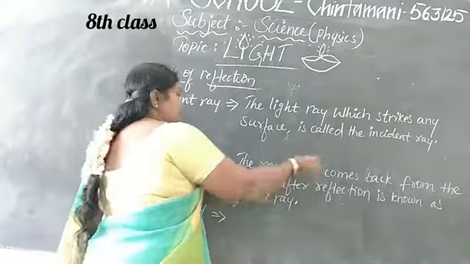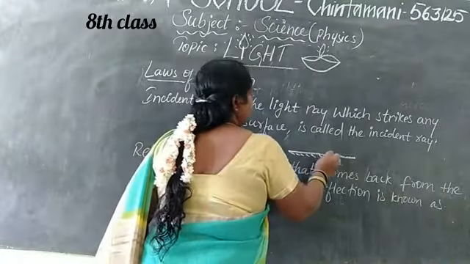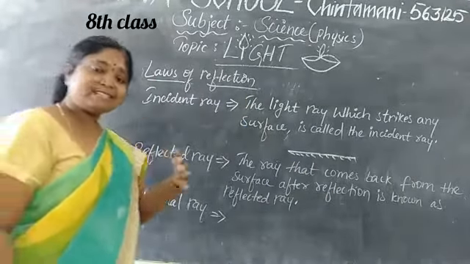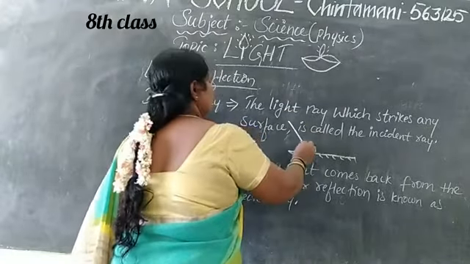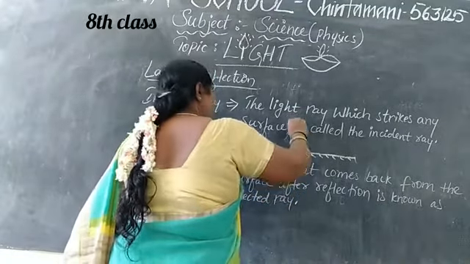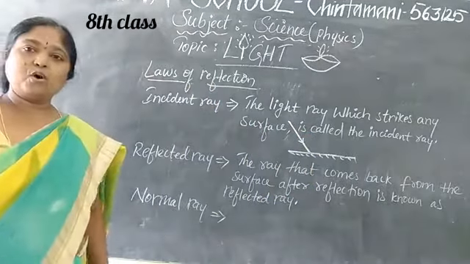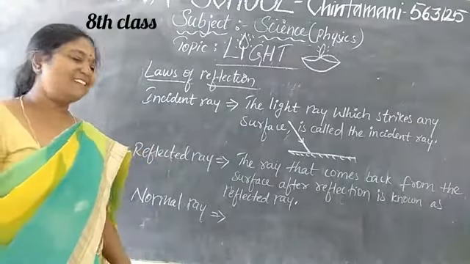For example, if I take a mirror, so this is the plain mirror. From where the light is coming, it is going to come like this. This ray itself, this line itself, we call it the incident ray.